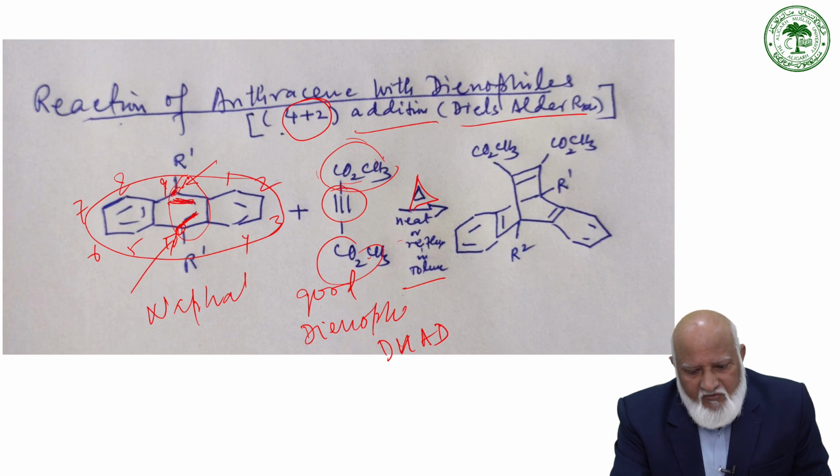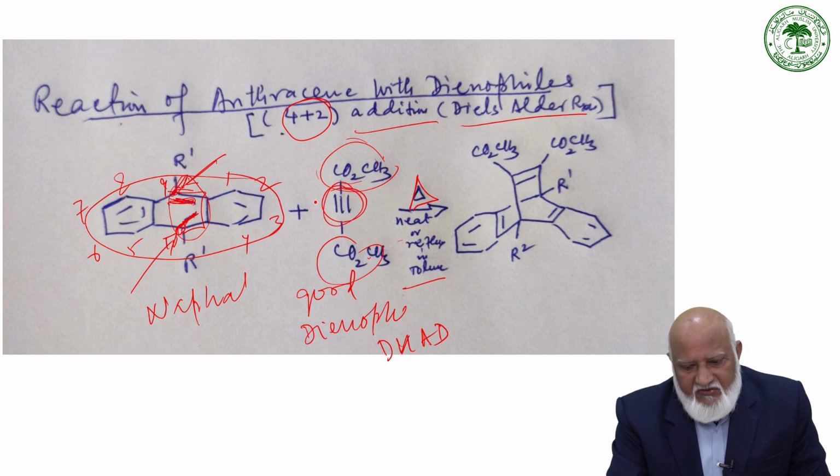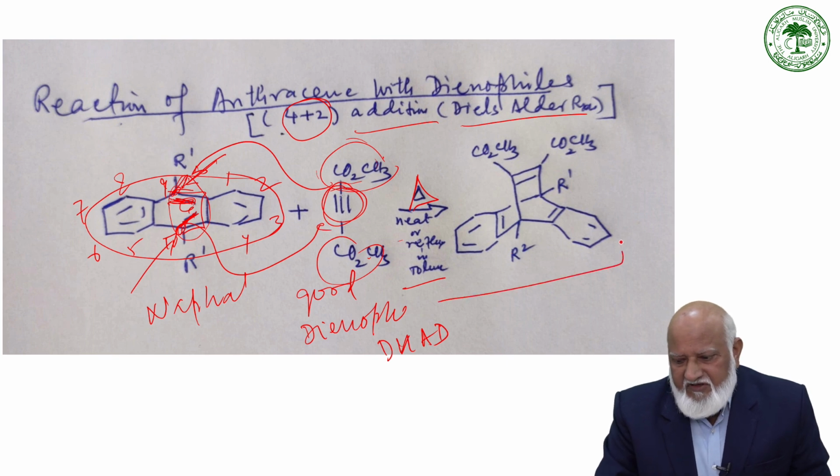The most reactive carbons are the 9 and 10 positions. So these two double bonds act as a diene, and this acts as a dienophile. So it can act in a concerted manner to give the Diels-Alder adduct. So this is the adduct.